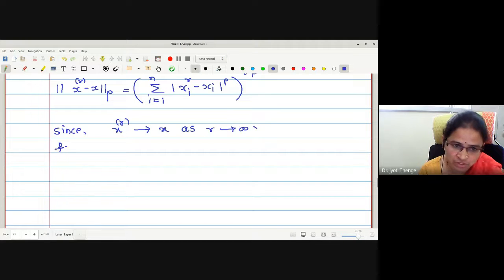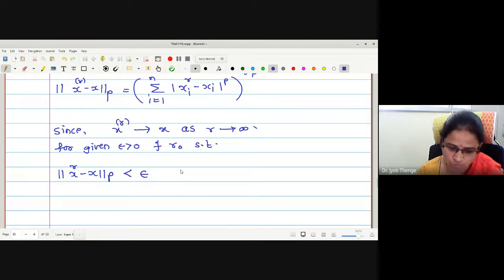For given epsilon greater than 0, there exists an R naught such that the norm P of XR minus X is less than epsilon for all R greater than or equal to R naught. Correct? I have written the definition.